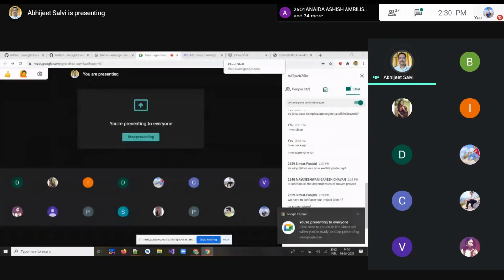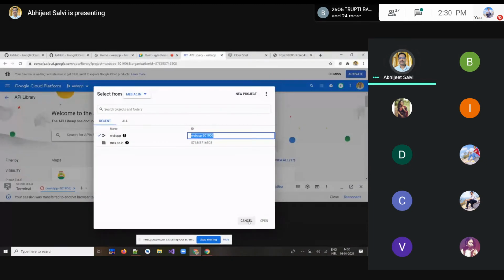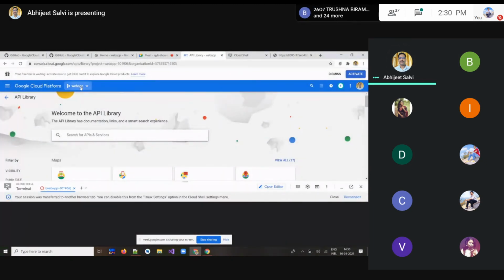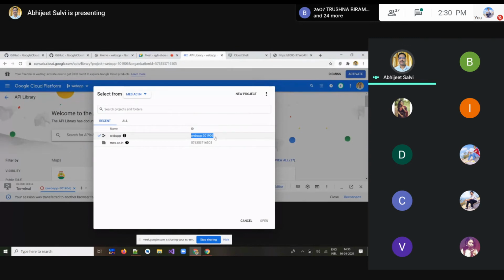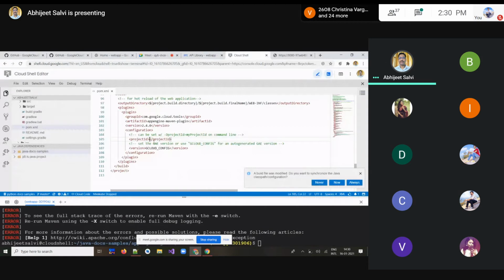Let me show you once again. Over here in the pom.xml file, we have to add our project ID. To add the project ID, we have to go back to the console, project, and copy this project ID, get back to your pom.xml file and add it in between the configuration tag, in the project ID.